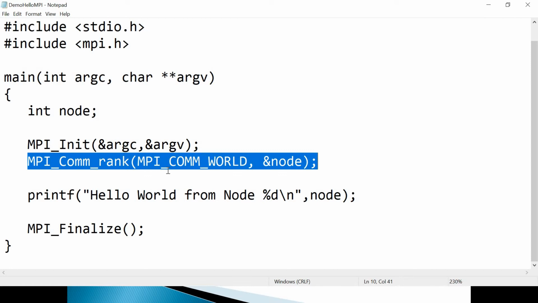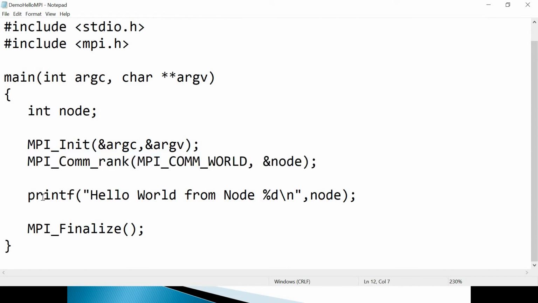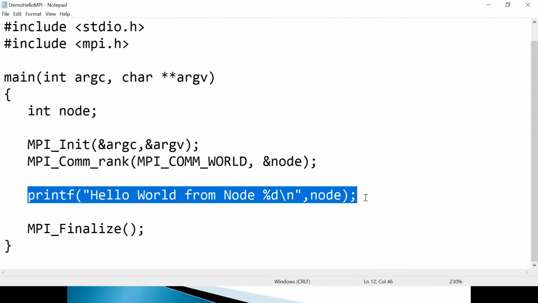Here I am not using the second API which I had shown you, the one related to size, because I don't need it here. My need is just to print hello world from so and so node. So how many nodes are there in your machine? That's it. So only one API I am using, MPI_Comm_rank, apart from MPI_Init.